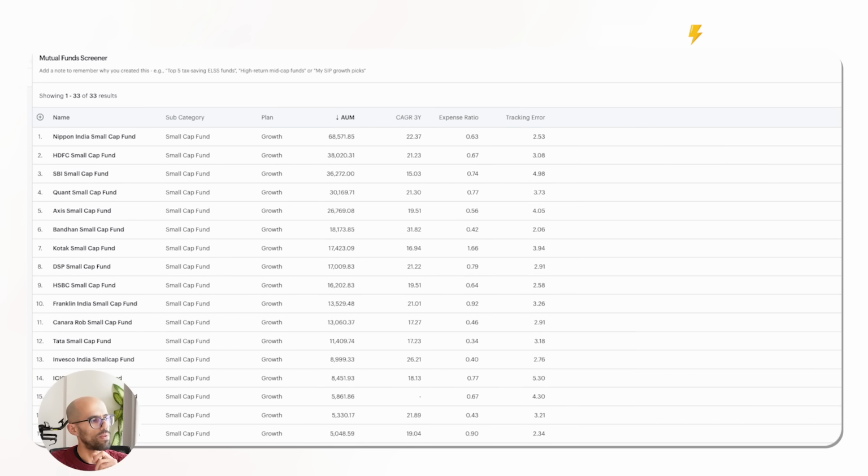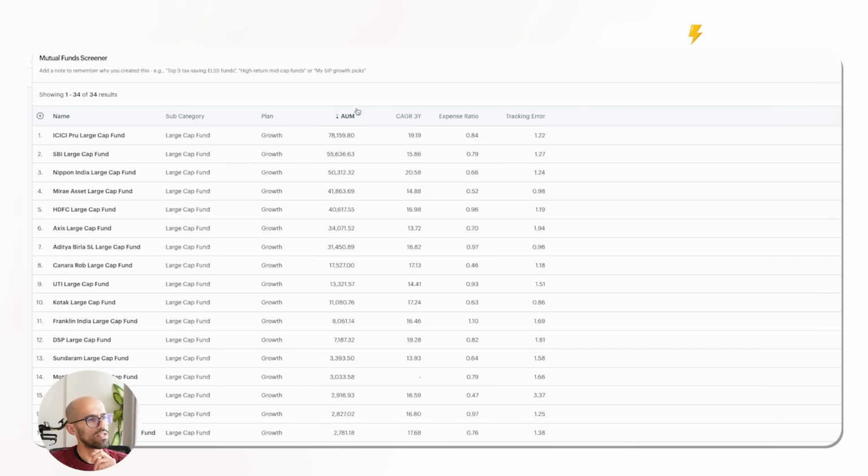And so for that, what I did was I went to Tickertape. I went by large cap, looked at the top 9 funds by AUM, to be precise, and then compared them against the UTI Nifty 50 index fund and saw what the returns were. If you had invested 50K in SIP across each of these funds back in 2015, how much did you make now at what ROMAD? And similarly, how much did you make in UTI Nifty 50 and at what ROMAD? And so let's see if the index within the large cap did actually better, or was it better to invest in actively managed.